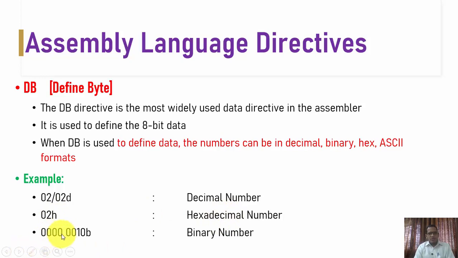Here, 00000010B: as the B is present, the number is in binary format, and a number given within double quotes is considered to be in ASCII format. So in this way, the DB directive is used to define the format for the number.